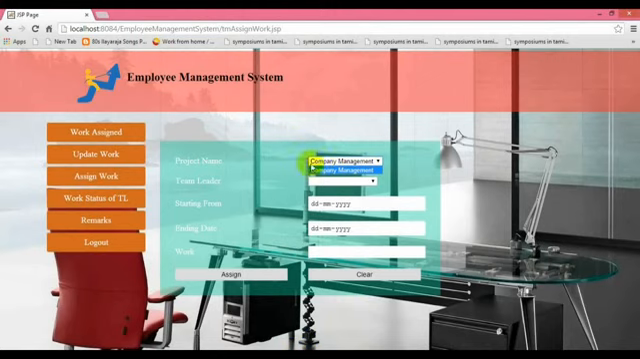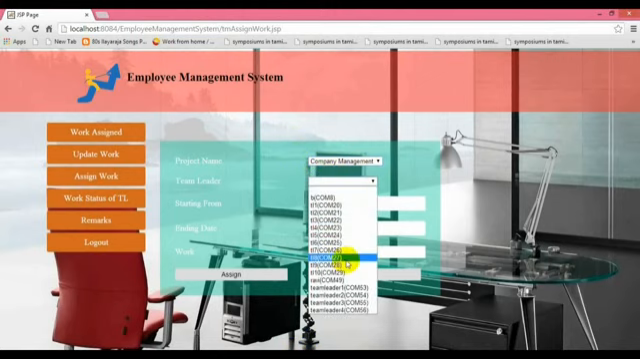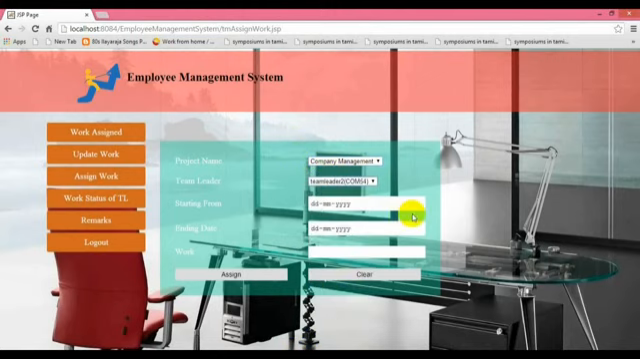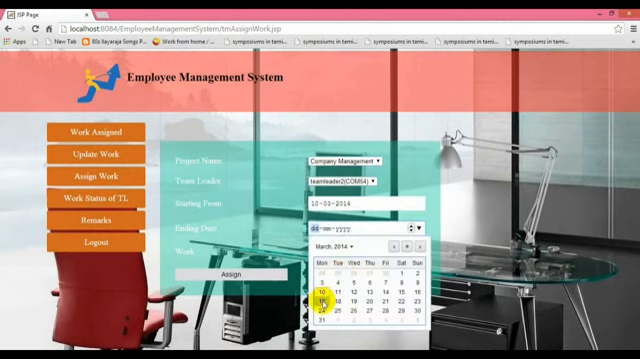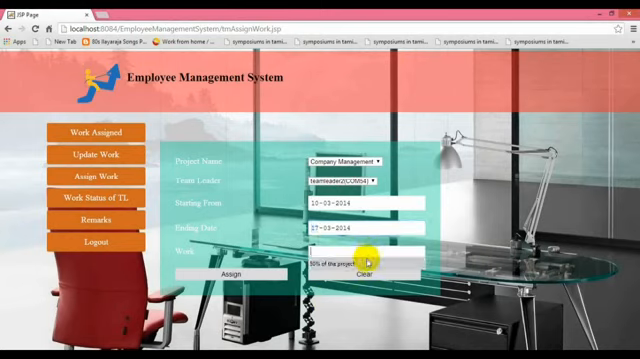So next is the team manager assigning for the team leader. So the starting date and the ending date, and the work status of the work. Again we are providing that 50% of the project has been completed. Then assign has been clicked, updating the work.